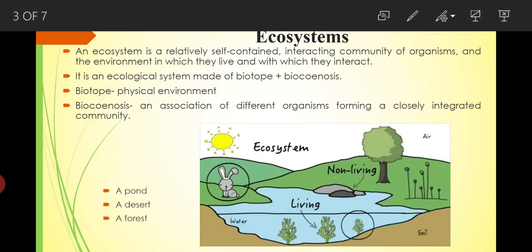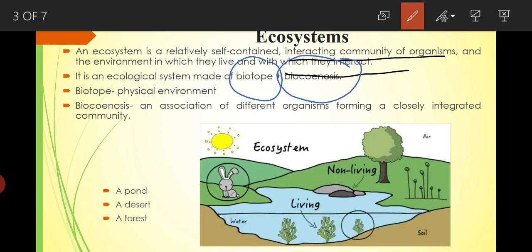What are ecosystems? There are different kinds of definitions of ecosystems. In general, an ecosystem is a self-contained interacting community of organisms and the environment in which they live and interact. In other words, the ecosystem is an ecological system made up of biotope and biocenosis.